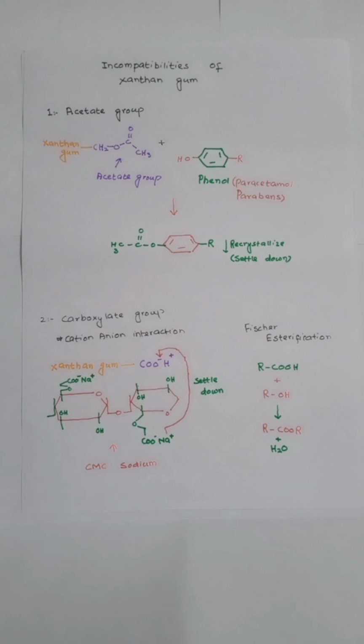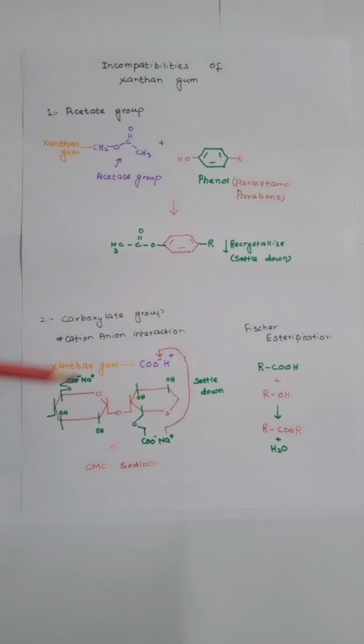Another important incompatibility that may be ignored by healthcare professionals is the incompatibility of xanthan gum with cationic polymers. Cationic polymers may be CMC sodium, sodium alginate or any other polymer that is cationic in nature. Xanthan gum contains a carboxylate group that is anionic in nature, but when a cationic polymer is attracted toward the carboxylate group, then due to the large bulk of these two polymers together, they settle down. Hence these are incompatible with each other.